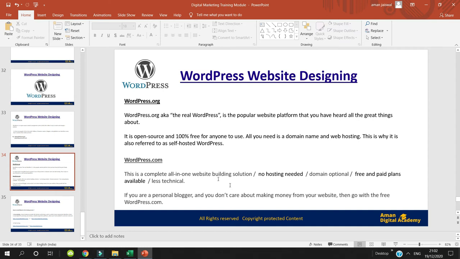Every month you have to pay 300, 400, 500 rupees depending on the plan. You also get limited options in WordPress.com, whereas in WordPress.org you get many options and there are n number of things you can do. So it's always suggested you go for WordPress.org.